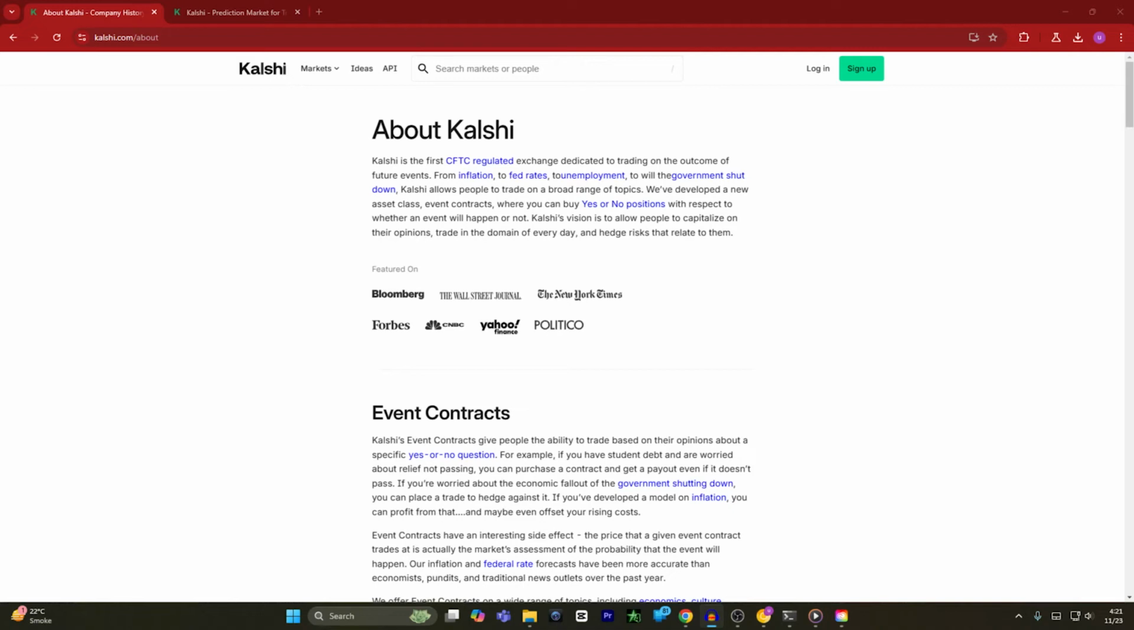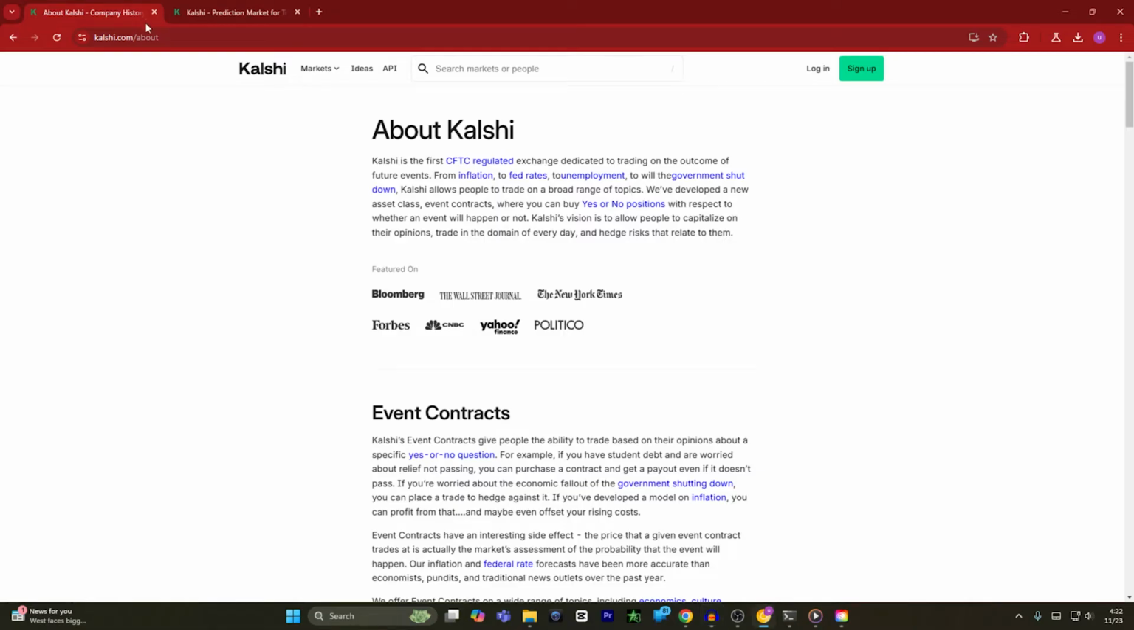Hey guys, today I'm going to show you what is Kalshi and how does it work and how you can use it to trade on the US election as well. So about Kalshi, Kalshi is the first CFTC regulated exchange dedicated to the trading on the outcome of future events. From inflation to federal rates to unemployment to will the government shut down, Kalshi also allows people to trade on a broad range of topics.